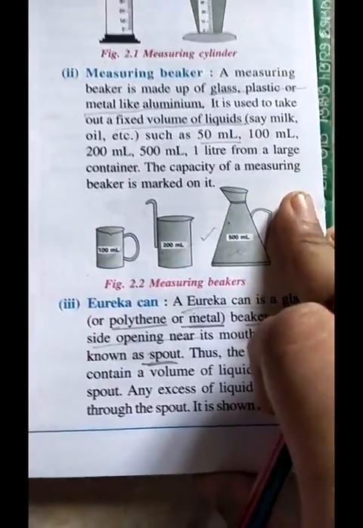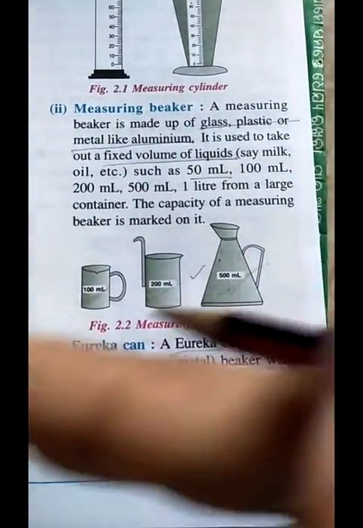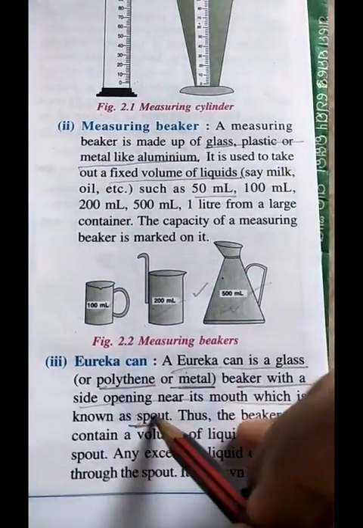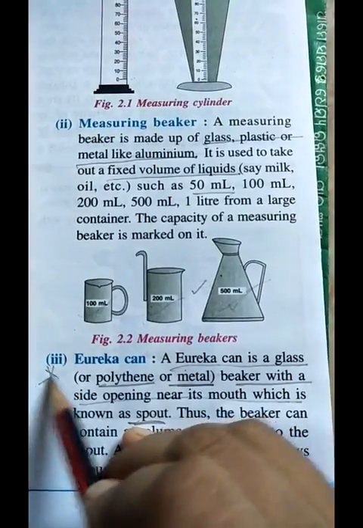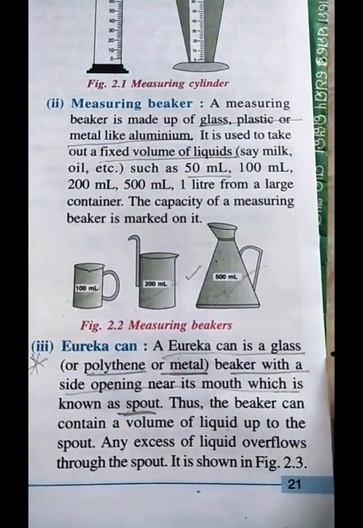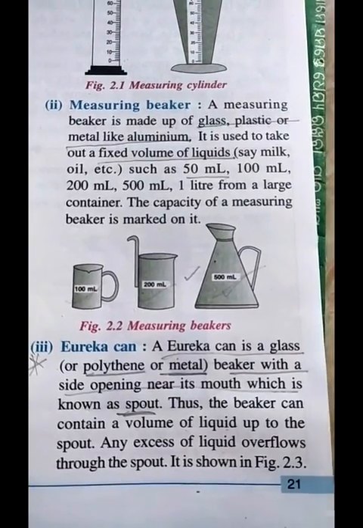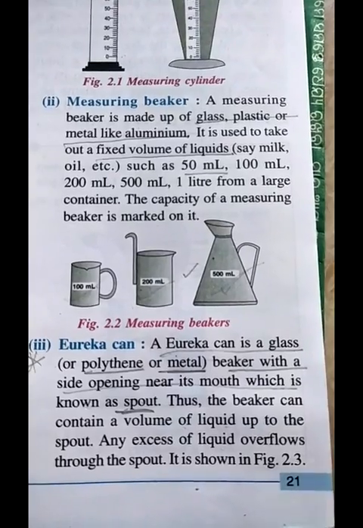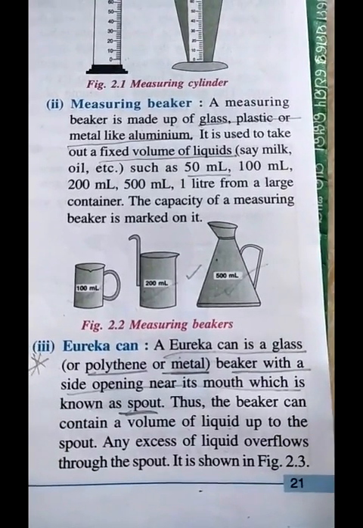You might have read about the measuring cylinder and measuring beaker in class 7th also. But this Eureka can is important and this is new to you in class 8. A Eureka can is a glass beaker with a side opening near its mouth, which is known as the spout.